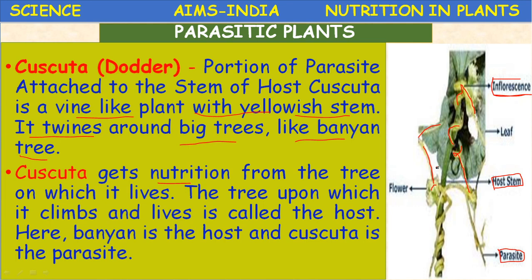These parasites are of two types. One is complete or total parasites, and another is partial parasites. So Cuscuta is a total stem parasite. Parasites are again classified into different types depending on which part of the plant they depend on. So root parasites and stem parasites are there. Cuscuta is a total stem parasite.